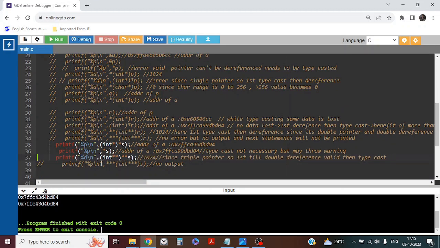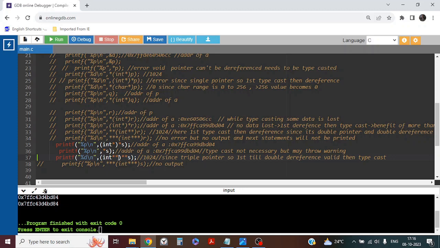What I am printing here, I am doing double dereferencing. Yes, I can do it here because it is a triple pointer, correct? So what will double dereferencing give? S is holding the address of P, P is holding the address of A, and since I am doing double dereferencing, whatever A holds will be printed. A is holding the value 1024. So I am doing double dereferencing and then typecasting it. Since it is a triple pointer, I am able to do the double dereference and then typecast.